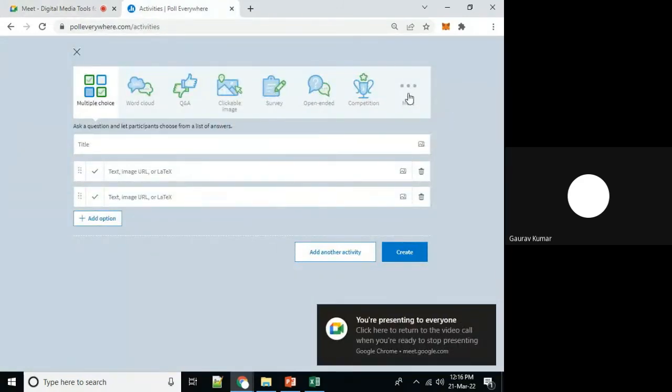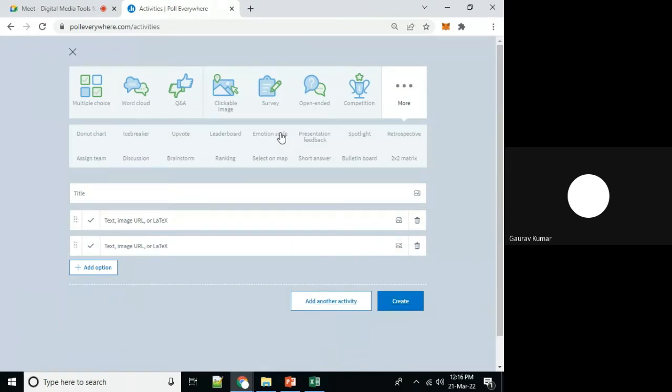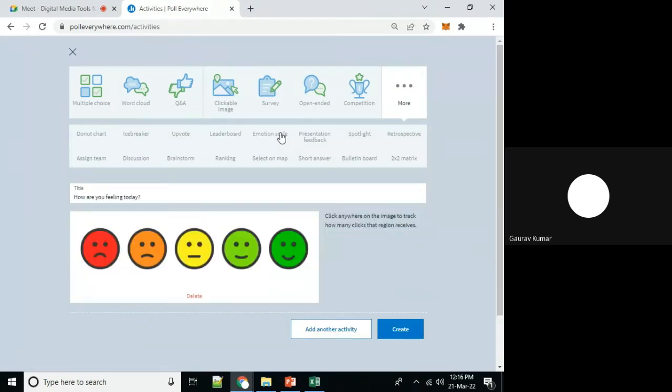Another activity we will see here, emotion scale. If we want to get feedback, if we want to interact with our participants about a specific case, a particular scenario, we can give them a specific question.